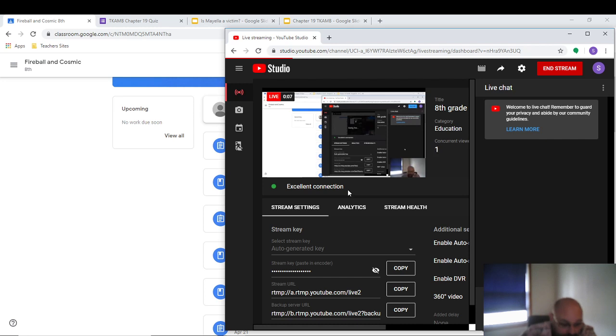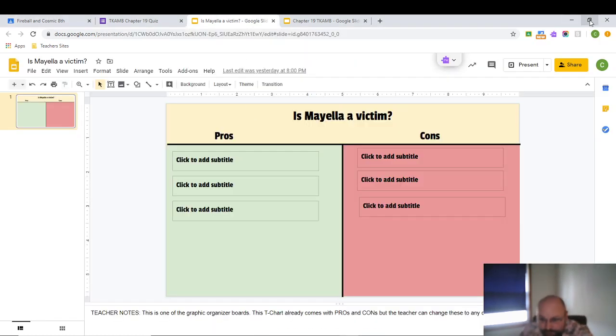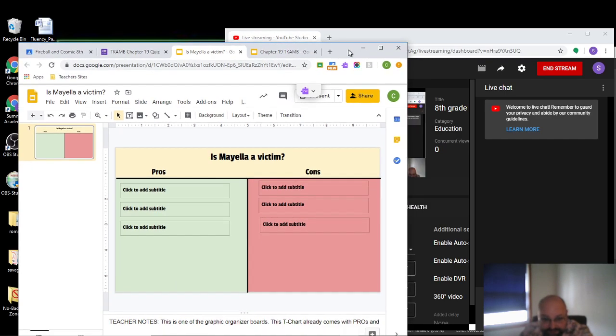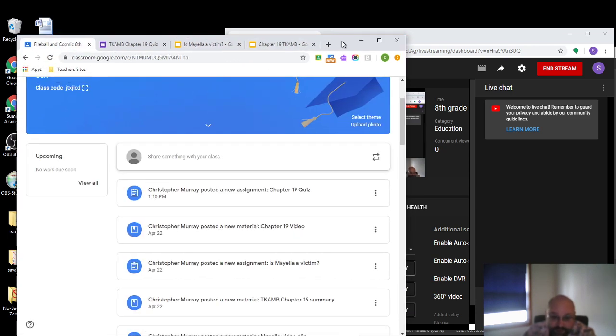So today we're going to do a couple of things. One thing, similar to what we typically do, I'm going to go over the next chapter, which is chapter 19. I'm also going to go over the graphic organizer that you are going to be working on for this assignment. There's also a quiz, which I will go over briefly if I have time. Before we get to that, I want to go to Google Classroom and just show you an activity I put up here last week.